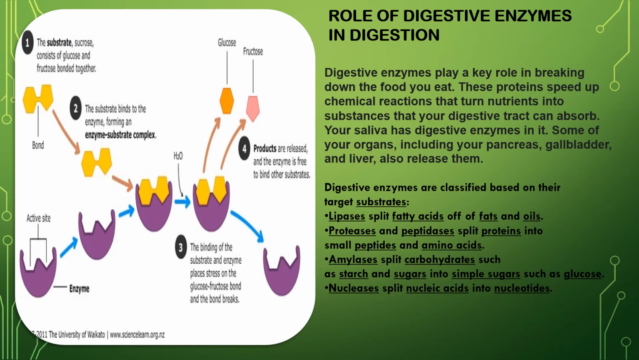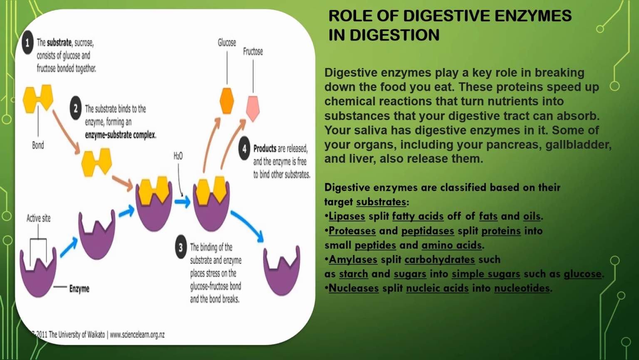Now see the diagram carefully. A process has been shown over here. First one, number 1, the substrate sucrose consists of glucose and fructose bonded together. You can see the bonding, yellow color. Now number 2, the substrate binds to the enzyme forming an enzyme substrate complex.